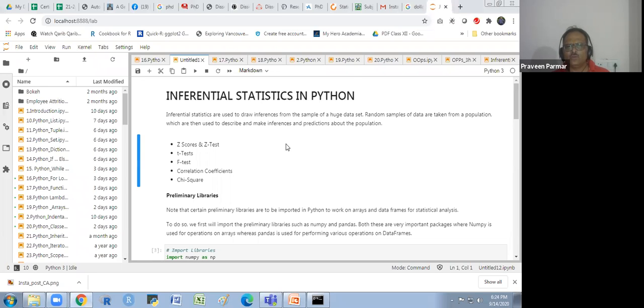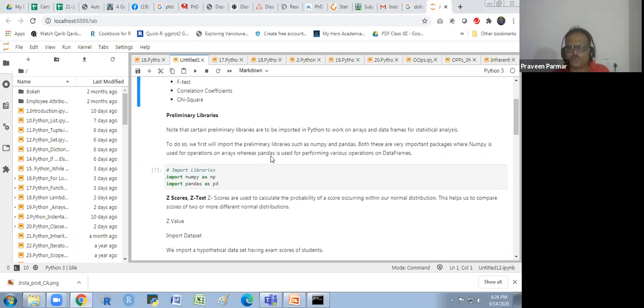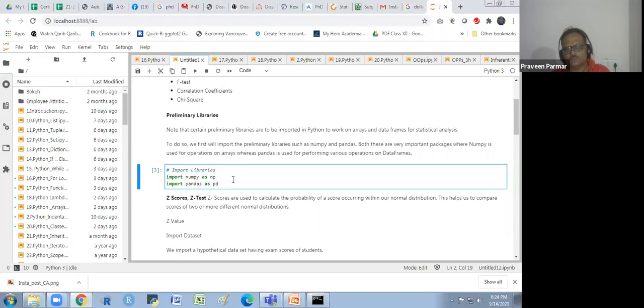So we could use the preliminary library also. Here we have to write the formula, then we could find out something. So I will just explain to you. Here we could apply the formula. We have to write the formula. If we are using NumPy and Pandas, there is no method there. It doesn't have a method to calculate the z-test and the t-test, but we write the formula.